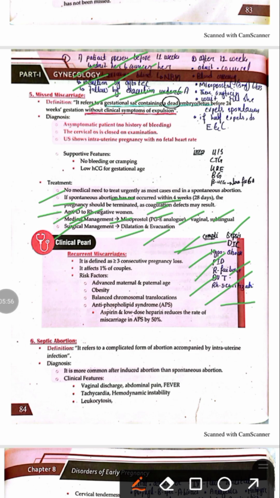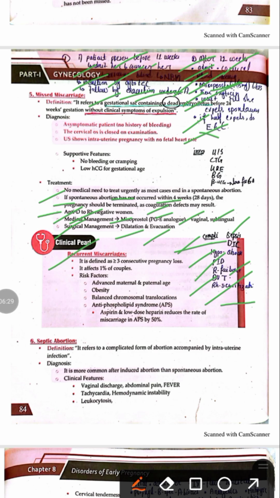Dilatation and evacuation under general anesthesia. And if the patient presents at more than 12 weeks of gestation, initially we admit the patient, counsel the patient, and do blood grouping. Initially, we give the patient misoprostol, which is a prostaglandin analog, every 6 hourly, then give oxytocin and wait till she expels the product spontaneously. But if half of the products are expelled and half not, then we do evacuation and curettage.